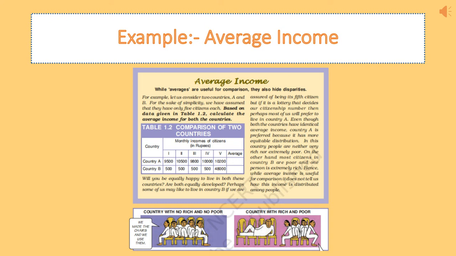That also cannot be found out. So average income is giving us information, but this information is incomplete, and thus we say that finding out whether countries are developed or not developed by calculating average income is also incomplete information if we compare countries with the help of average income.